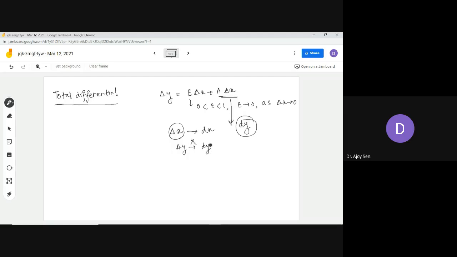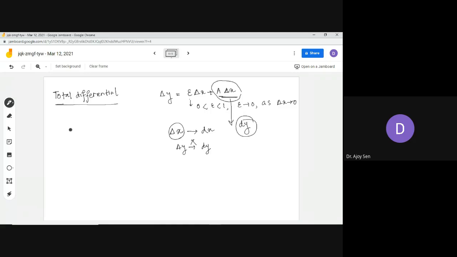So this part, a delta x, is called the differential part, and this part is defined as the differential of the independent variable. Because total differential means, since in the function of several variables we have more than one independent variable, that differential part can have contributions from the other independent variables also.